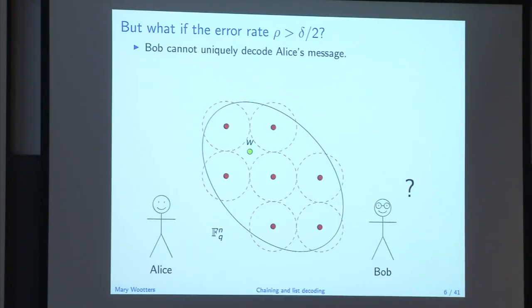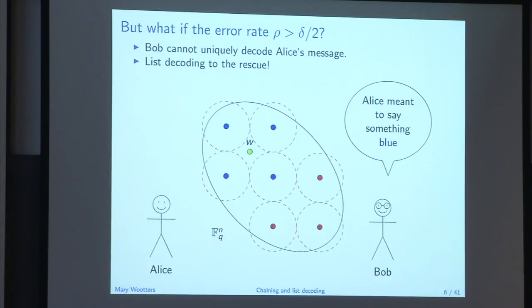Fortunately, not all is lost. We can say, oh, well, Bob might be a little confused, but he's not too confused. At least he knows it's one of these 4 messages, right? It's not going to be one of these other 3, let's say. Okay, so this is what we call list decoding. So Bob has no hope of recovering the unique message. There's way too much noise, but hopefully he can recover a short list.